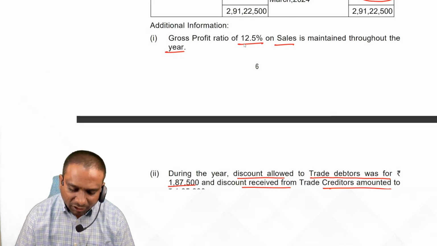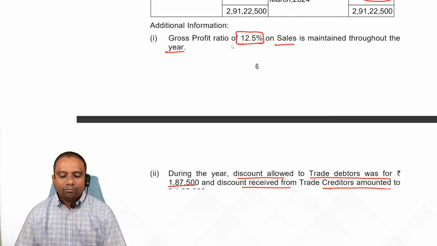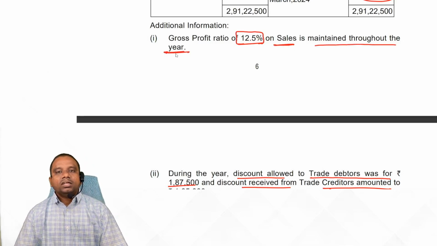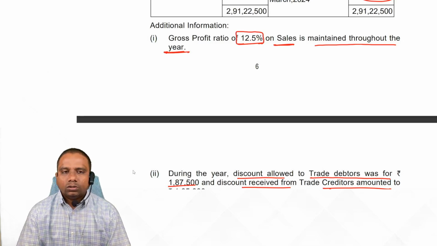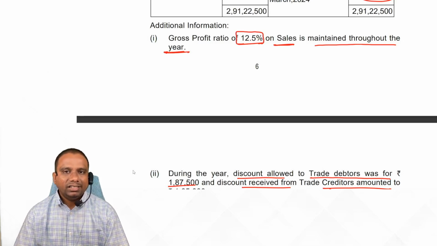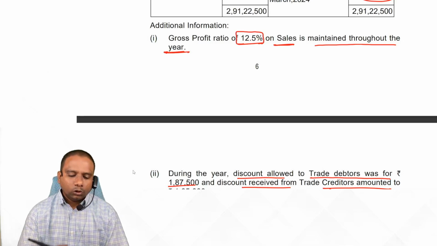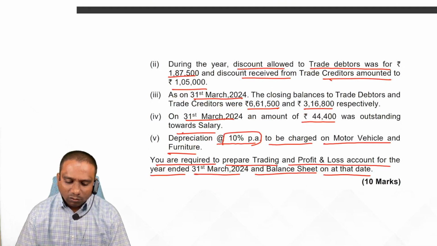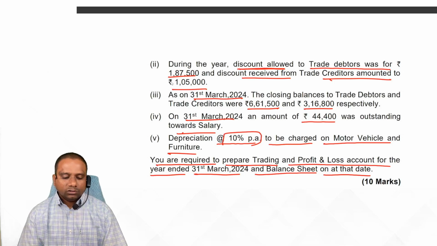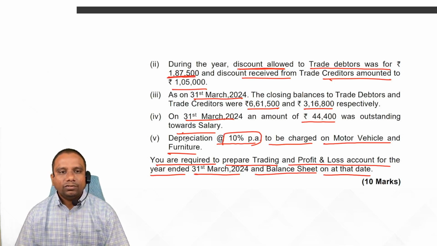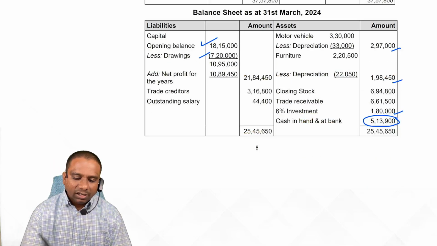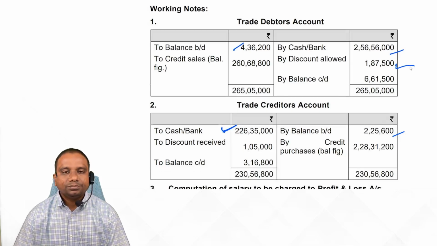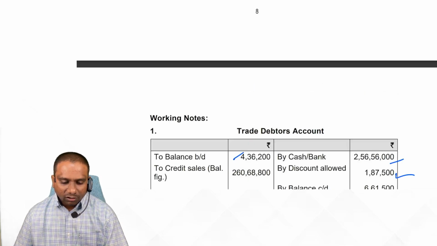Look at the gross profit ratio. They have said 12.5% on sales is maintained throughout the year. First we calculate total sales, which is nothing but cash sales plus credit sales. 12.5% is the gross profit ratio. During the year, discount allowed to trade debtors was 1,87,500. First, write this in the trade debtors account credit side, and profit and loss account debit side.